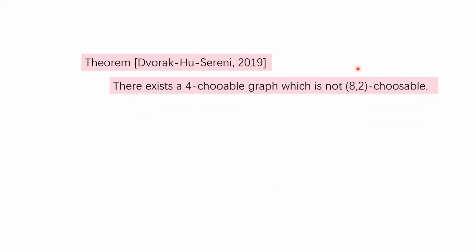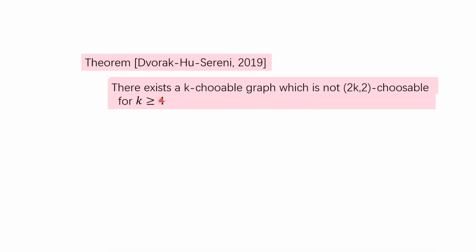Okay, so this finishes the proof. What we have proved is that we have a graph which is 4-choosable and which is not 8-choosable. And this result can be easily extended. So for any k greater than 4, we can find a k-choosable graph which is not 2k-choosable. Okay, how to do that? Well, we leave that as an exercise.